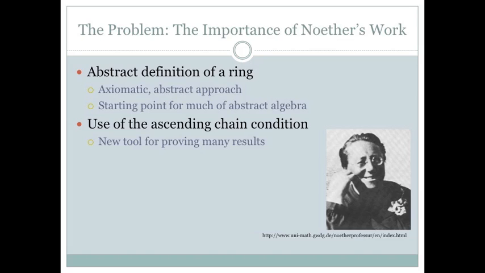The first is from van der Waerden, and you may recall that he worked with Noether in 1924 at Göttingen, and what he said is all relations between numbers, functions, and operations become perspicuous, capable of generalization, and truly fruitful after being detached from specific examples and traced back to conceptual connections. So again, he's getting at the fact that the really important thing that Noether left us with was her abstract approach.